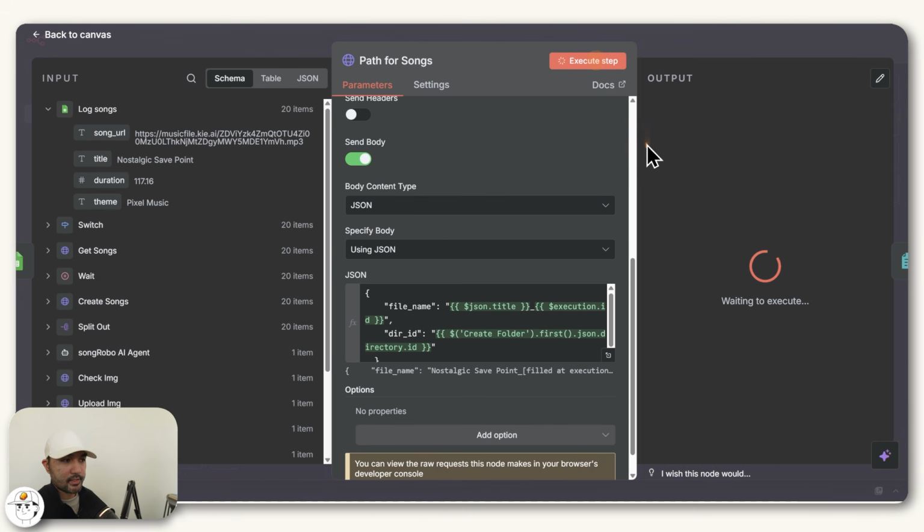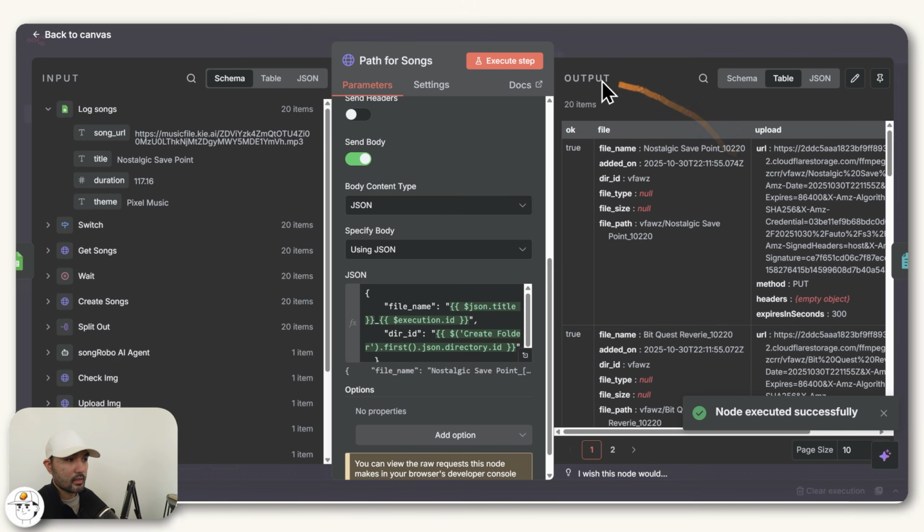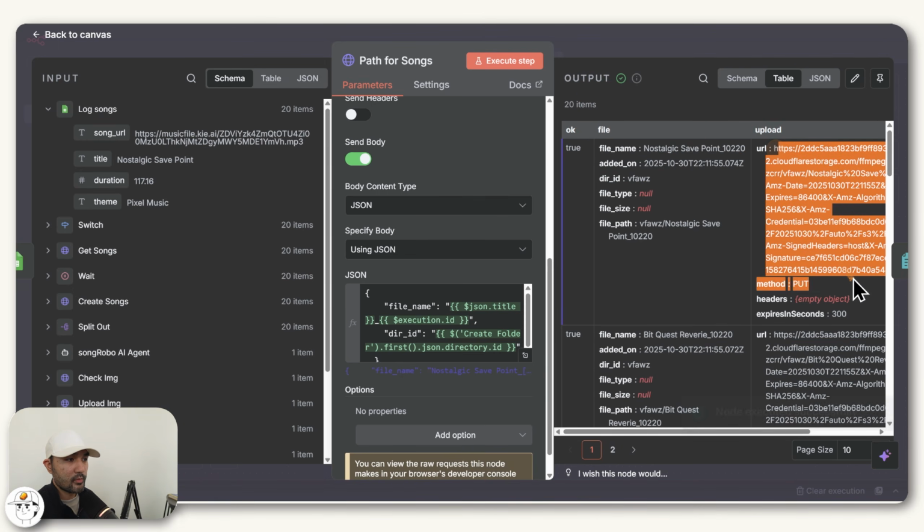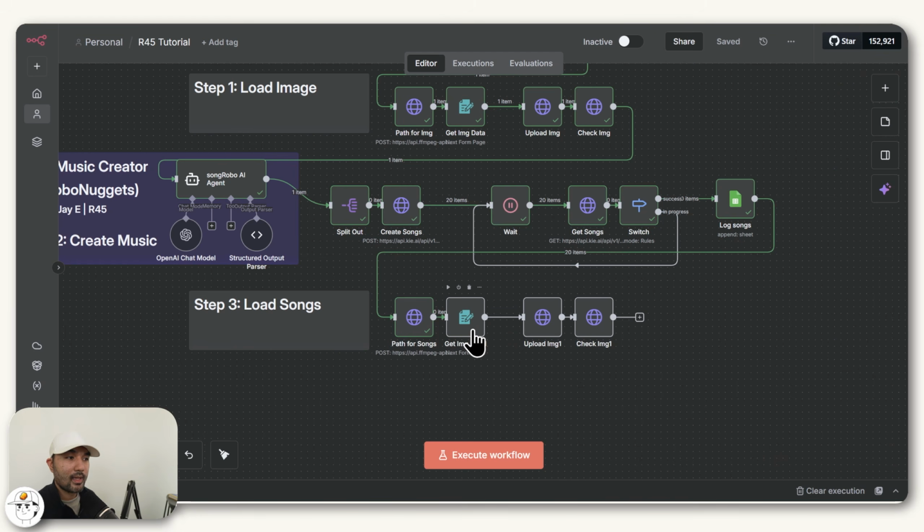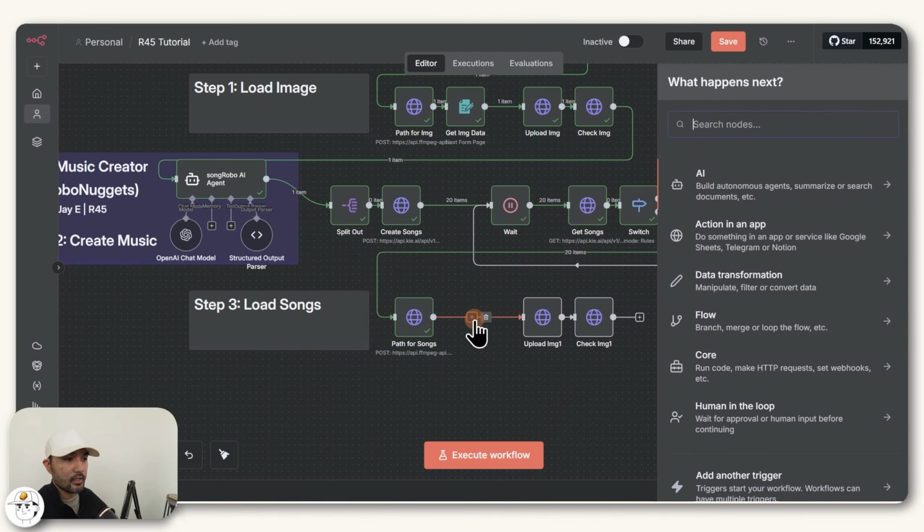So now if we execute this step, what it should now give you is 20 items, where for each of them you have this upload URL as well as this file path, which now contains your title and this unique execution ID. And so now we'll be loading the songs into those upload URLs. But this time, since the songs are already here, we actually just want to delete this one and just add a new node within this.